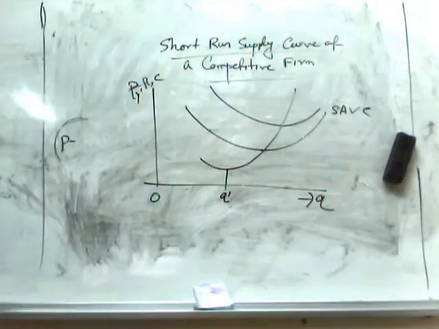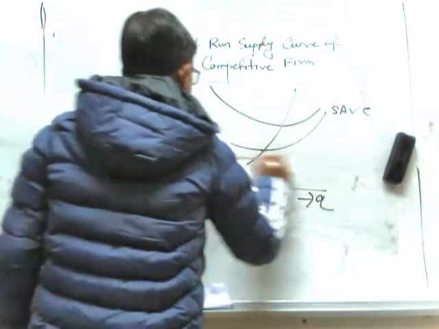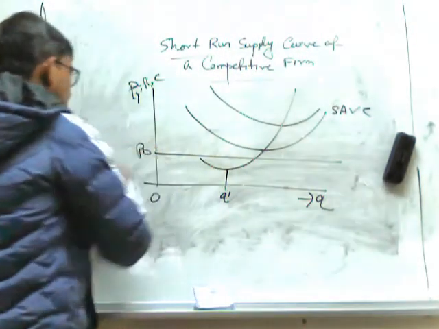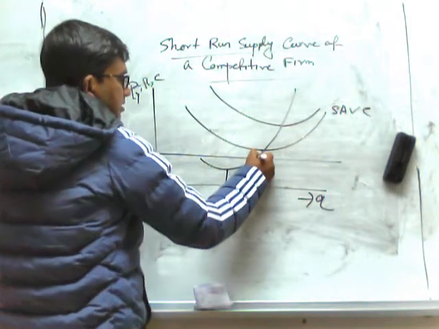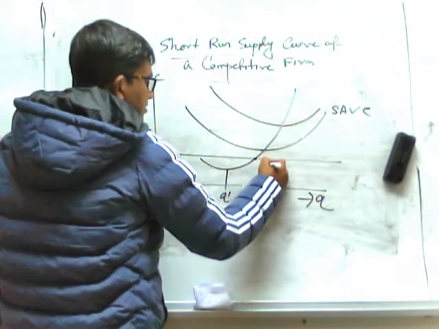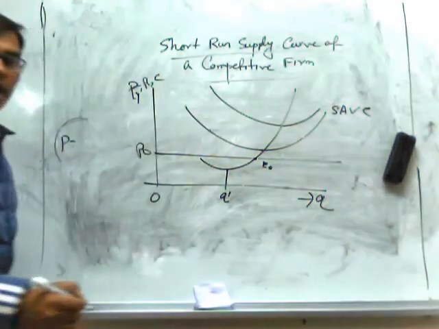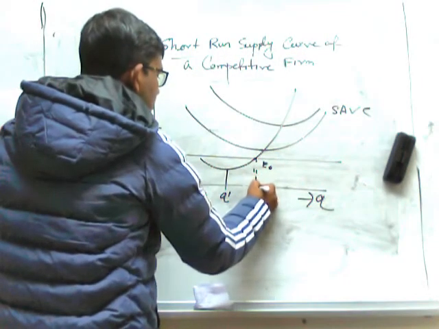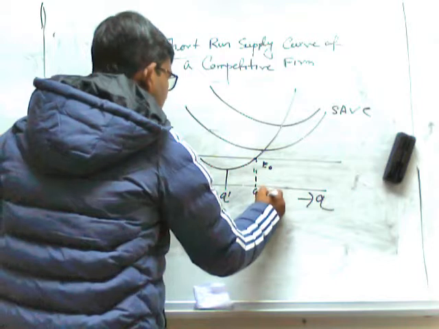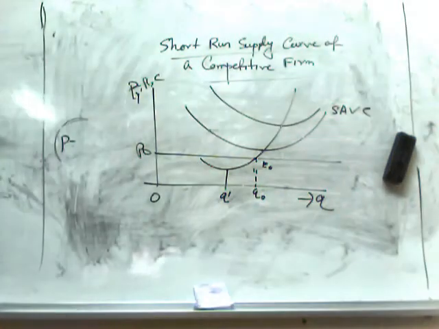The answer is no. Because if we consider the price level OP0, what will be the equilibrium level of output? Theoretically, the equilibrium point is E0, and output level should be OQ0. But is it correct?